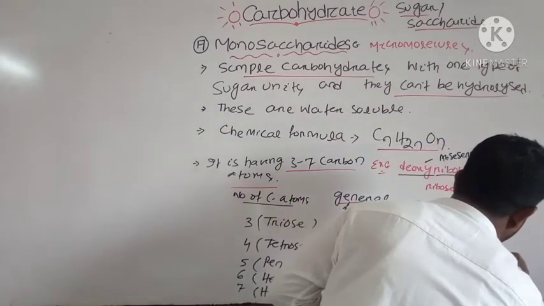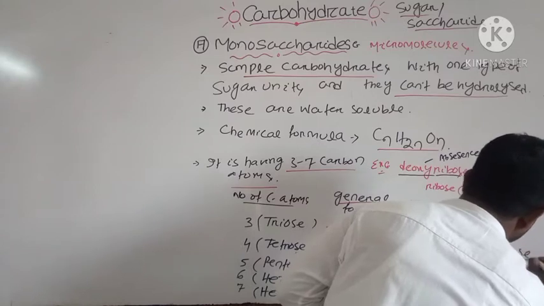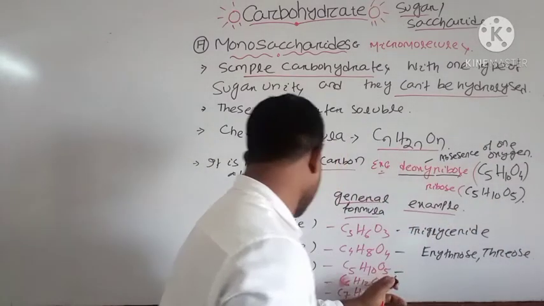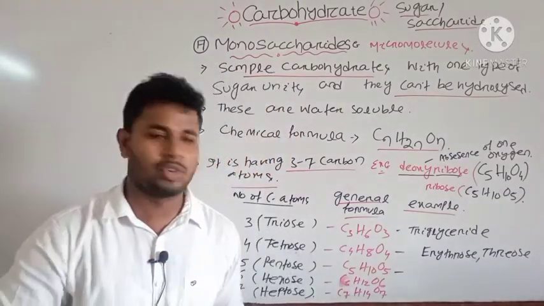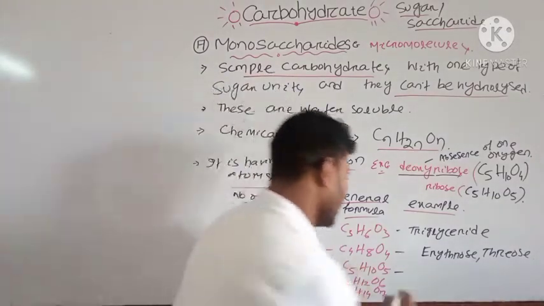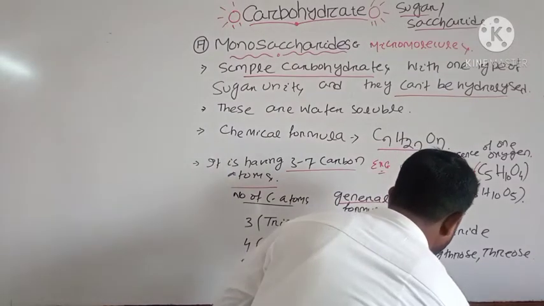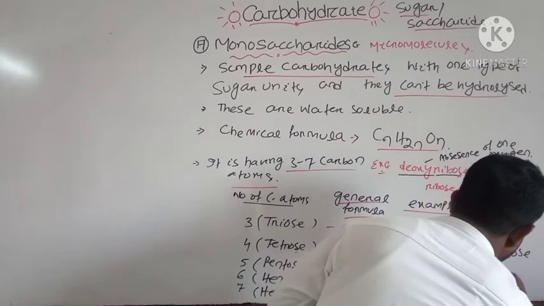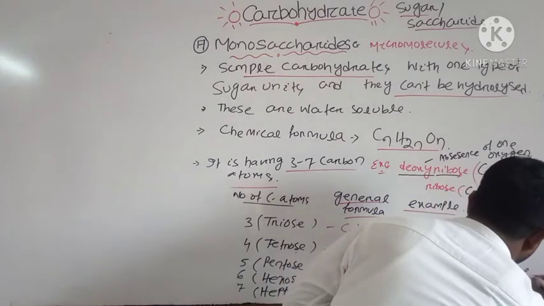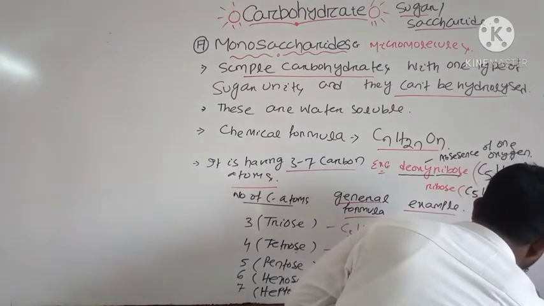and threose. For 5 carbon, we have already discussed that ribose and deoxyribose are included inside the pentose sugar. That is ribose, deoxyribose and xylose.